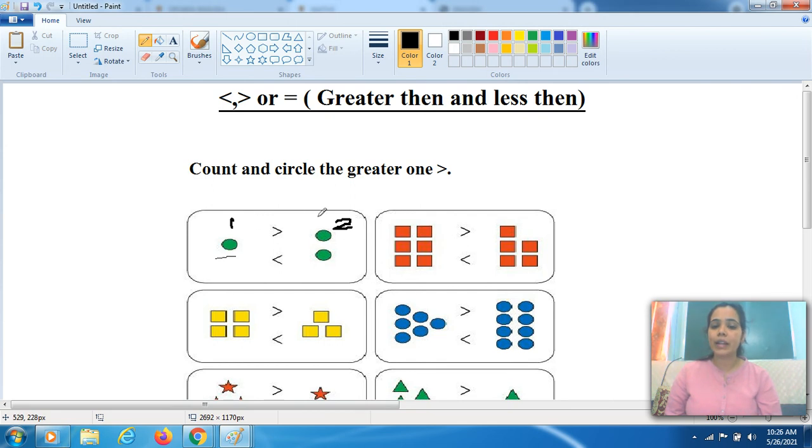So which side will the greater than sign go, where the crocodile mouth is open. Is this open? No. Which one is more? This one, this side is more. There are two circles. So this one is the right symbol, the symbol of the greater one, right? You always keep the greater than symbol's mouth open toward the side where there is more.